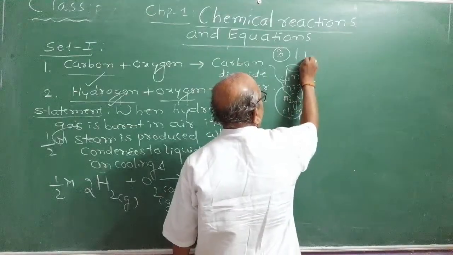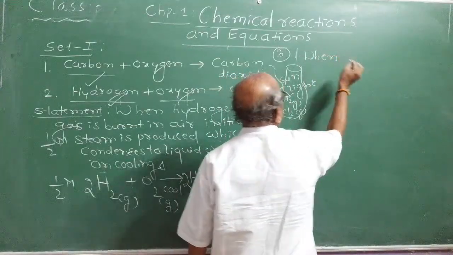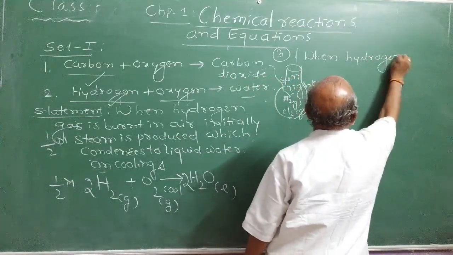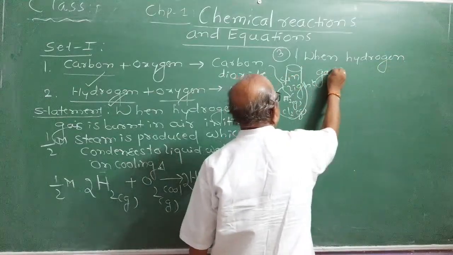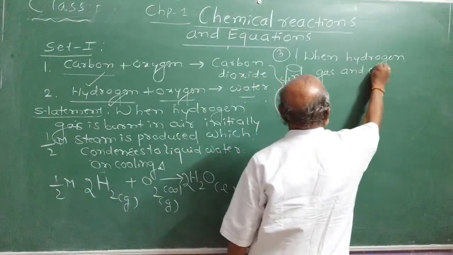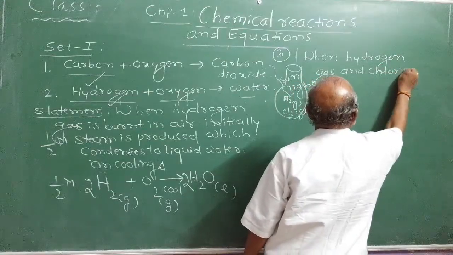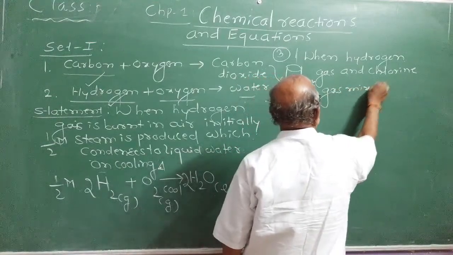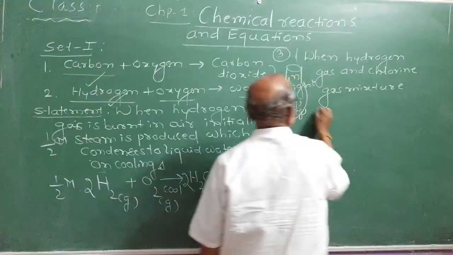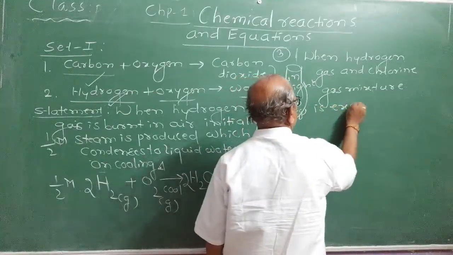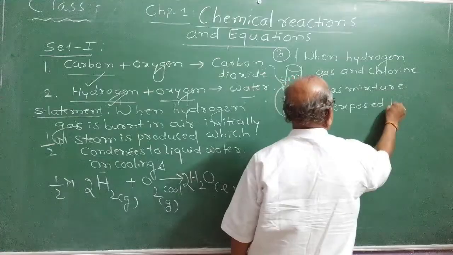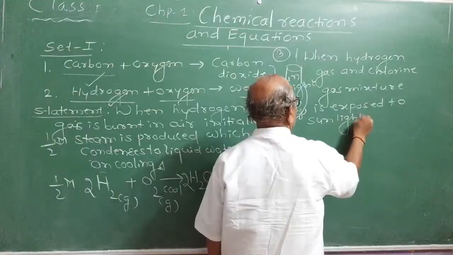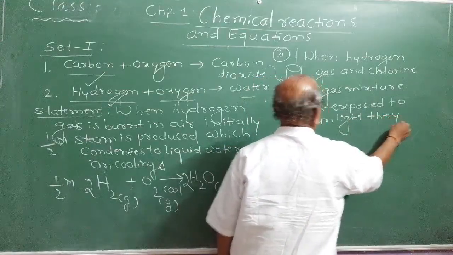You can write the statement like this: when hydrogen gas and chlorine gas mixture is exposed to sunlight, just sunlight is sufficient, they combine, forming hydrogen chloride gas.